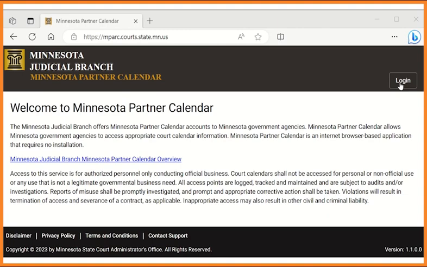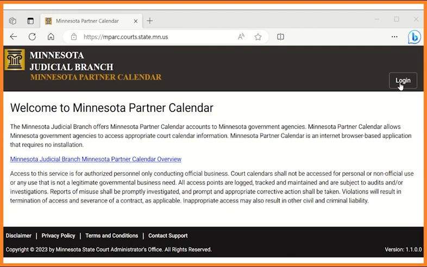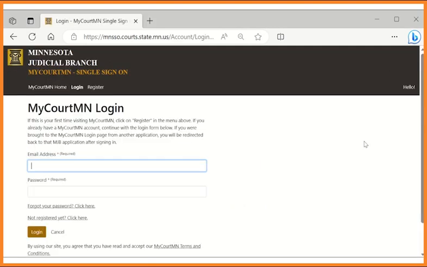The first time you log in, you will need to enter an invitation code to gain access to MPARC. If you do not have an invitation code, reach out to your agency account manager. You will only need to enter an invitation code one time. From then on, you simply enter your email and password and click Login.